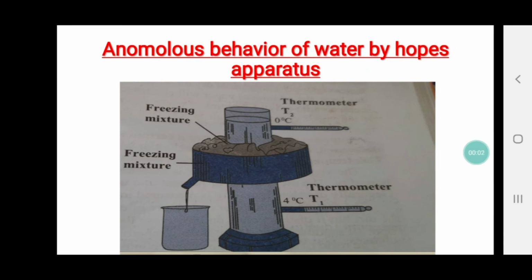Anomalous behavior of water by Hope's apparatus. Now, in this apparatus, first we will understand the apparatus, and then we'll start with the experiment. Now, there is a long cylindrical tube, a cylinder, in which water is filled at normal temperature, right?